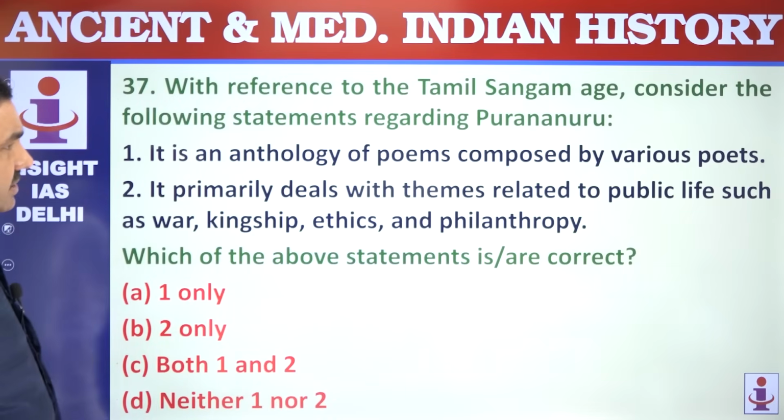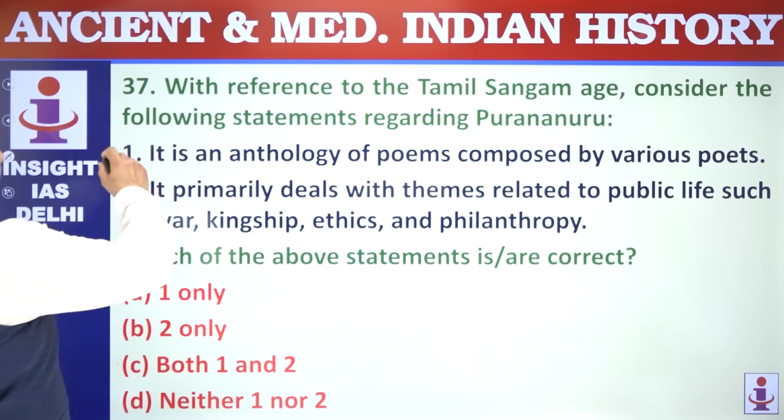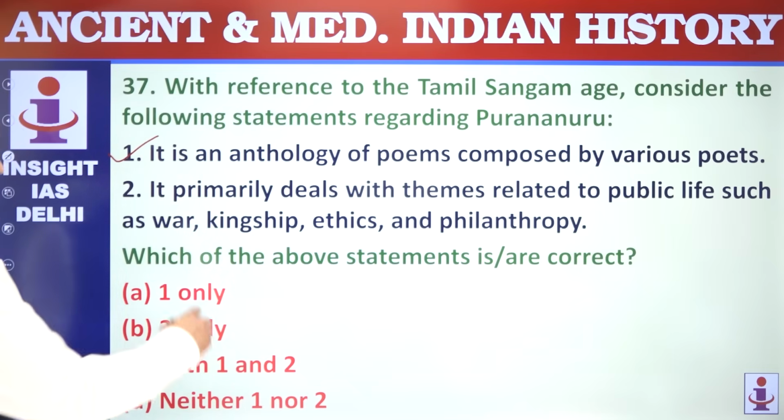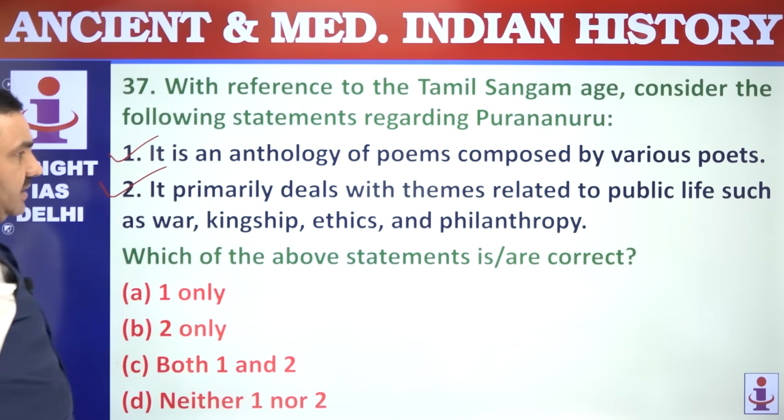37. With reference to Tamil Sangam age, consider the following statement regarding Purananuru. It's an anthology of poems, that's correct, stories. It primarily deals with themes related to public life such as war, kingship, ethics, philanthropy, that's correct. Both are correct here, C.